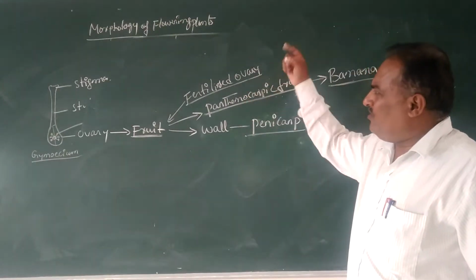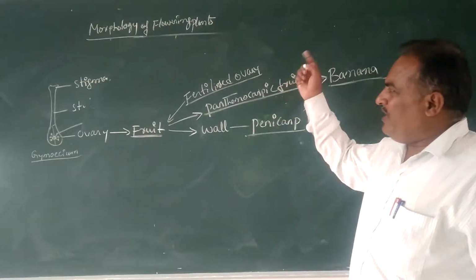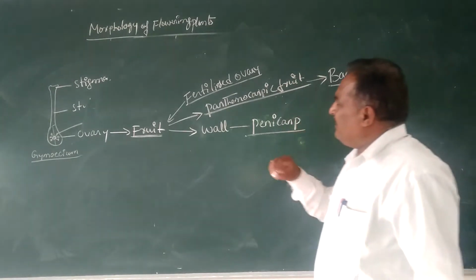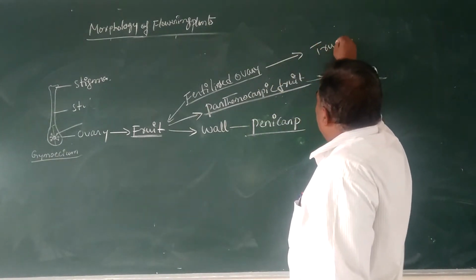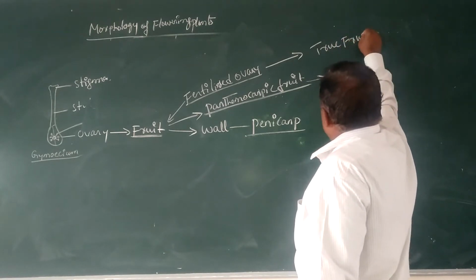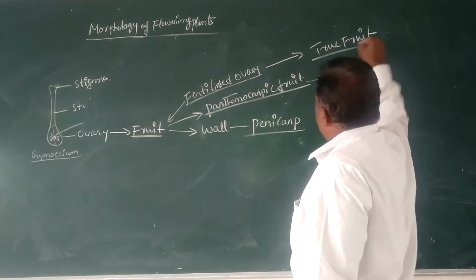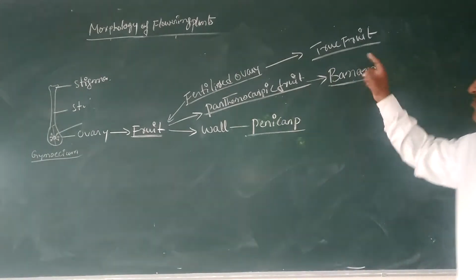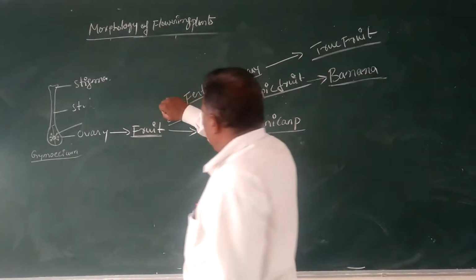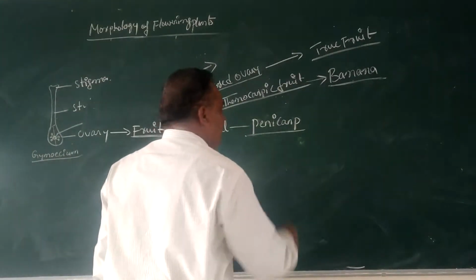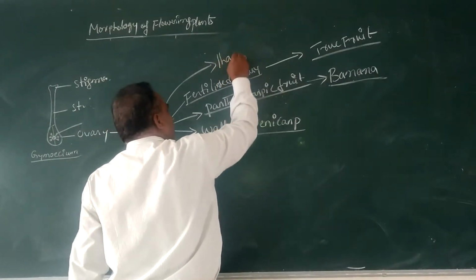If the ovary develops into a fruit, that is called a true fruit. True fruit means that in a flower, the ovary develops into a fruit. In some cases, the fruit develops from the thalamus of the flower.